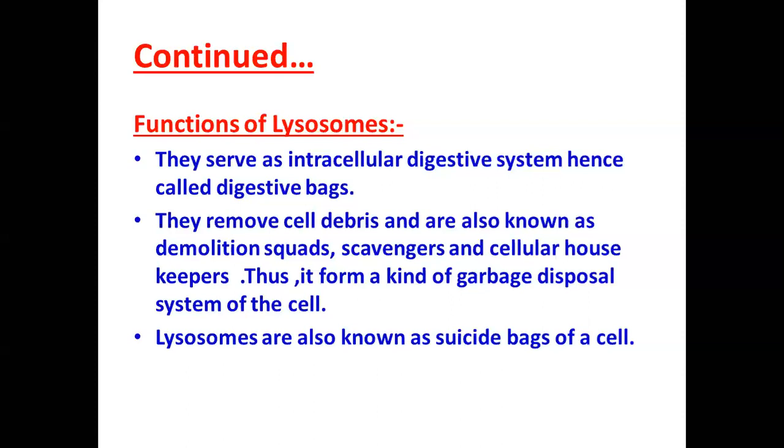In case of frog, if we say metamorphosis, during the transformation of tadpole into a frog, the embryonic tissue such as gills and tails are digested by the lysosomes and utilized by other body cells. In fertilization too, the lysosomal enzyme present in the acrosome of the sperm cells digests the limiting membrane of the ovum. Thus, the sperm is able to enter the ovum and start the fertilization. So that's how this lysosome is very important.